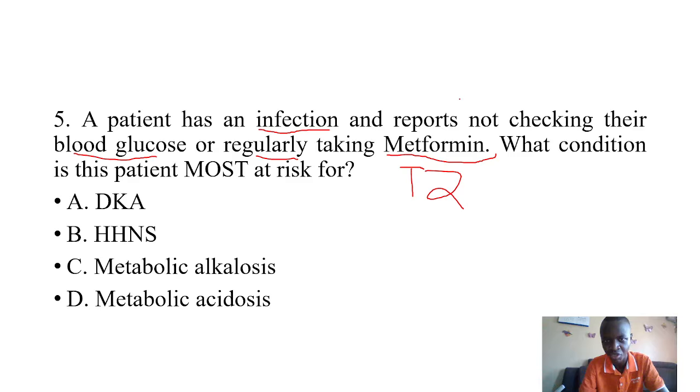Since we already have this aspect of taking Metformin, and we know it's mainly for type 2 diabetes, we are always at risk of developing HHNS, not DKA, because DKA we've said is mainly for type 1. We'll also find the aspect of metabolic acidosis in DKA. So since the question has already told us about Metformin, at this point you are confident to say that answer B is not the right answer.